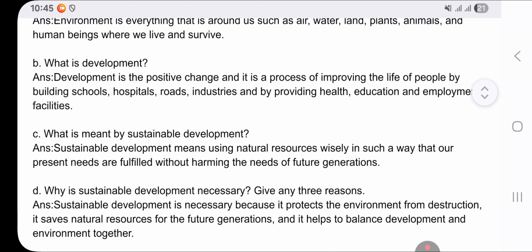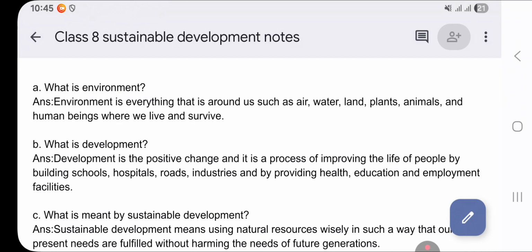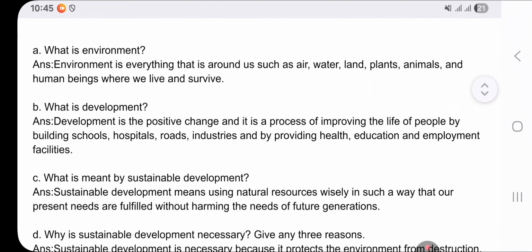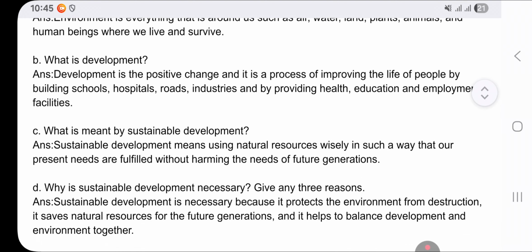What is development? First of all, you should know what development is. Development is the positive change, and it is a process of improving the life of people by building schools, hospitals, roads, industries, and by providing health, education, and employment facilities. What is meant by sustainable development? So the answer is, sustainable development means using natural resources wisely in such a way that our present needs are fulfilled without harming the needs of future generations.